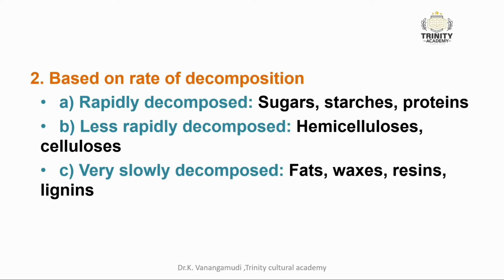Next one is based on rate of decomposition. Rapidly decomposed materials include sugars, starches and proteins, while the less rapidly decomposed include hemicellulose and celluloses. Very slowly decomposed materials include fats, waxes, resins and lignins.